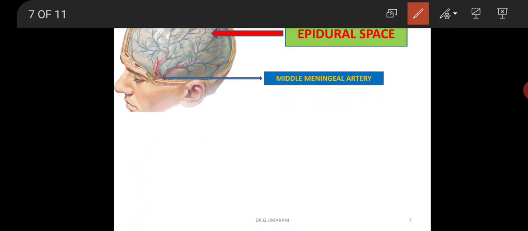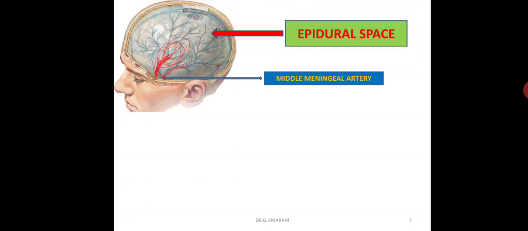The anterior branch of the middle meningeal artery has surgical importance, because it lies beneath the pterion. Whenever there is a fracture of the skull, the middle meningeal artery beneath the pterion may get damaged and may cause hemorrhage or hematoma at the epidural space.